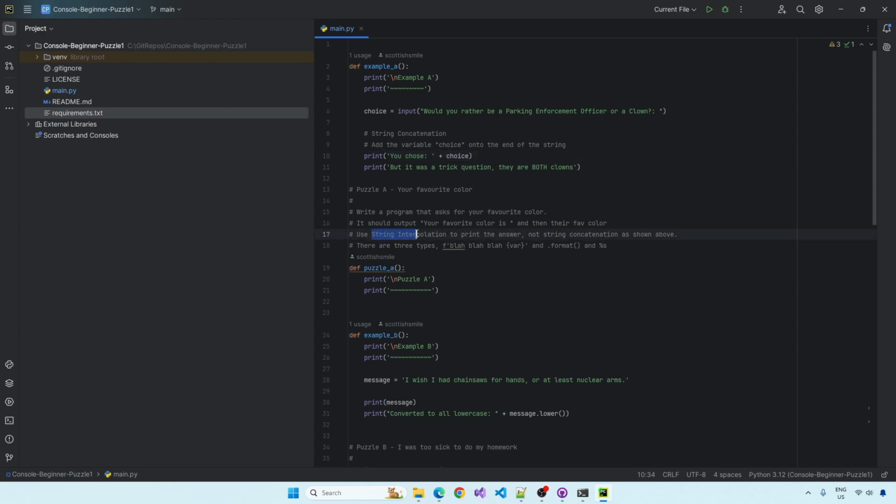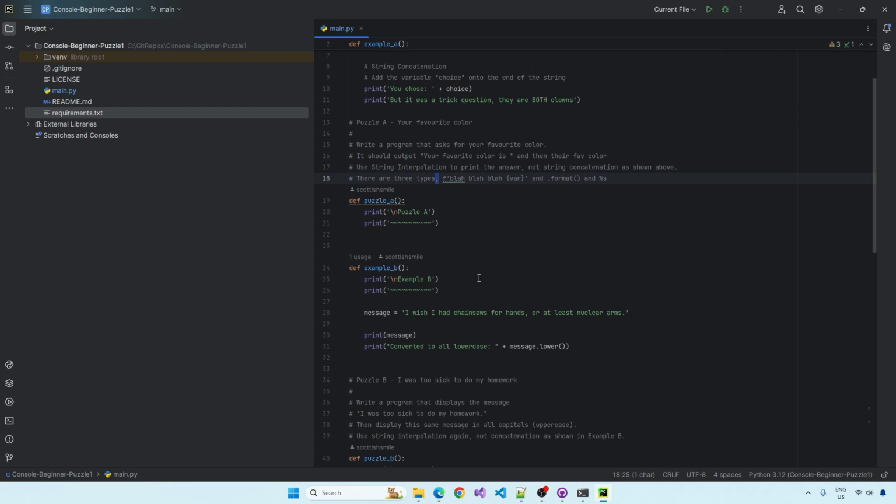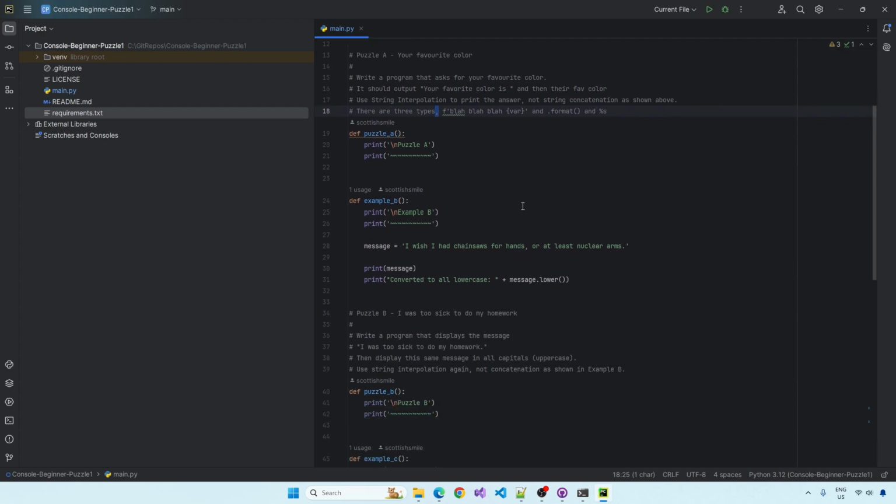So if you don't know what string interpolation is, you have to go away and learn what it is and try to write this program. It's going to look similar to this, but not quite. So again, go away, search Google, search Bing, talk to ChatGPT, whatever you need to do to find the answer.